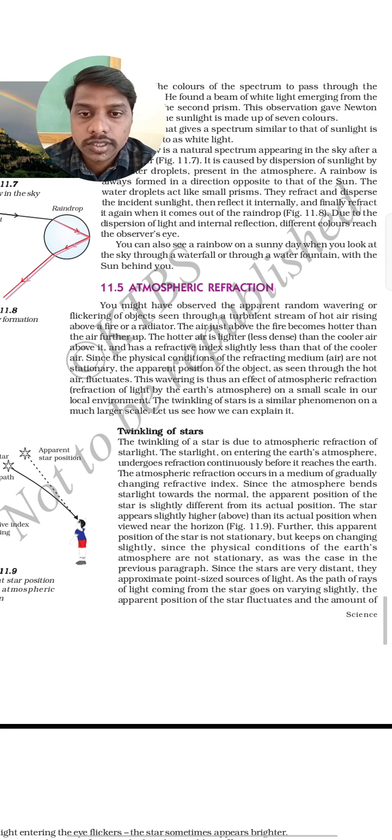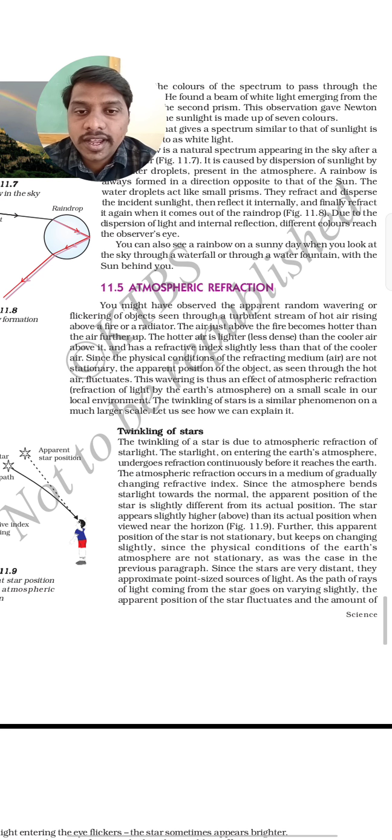Okay, the hotter air is lighter, so it is less dense than the cooler air above it. The cooler air consists of water droplets when compared to the hotter air, so the hotter air has lesser density. Why? Because cool air consists of water droplets. That's why cool air will travel to the lower surface and the hot air will travel to the upper surface.